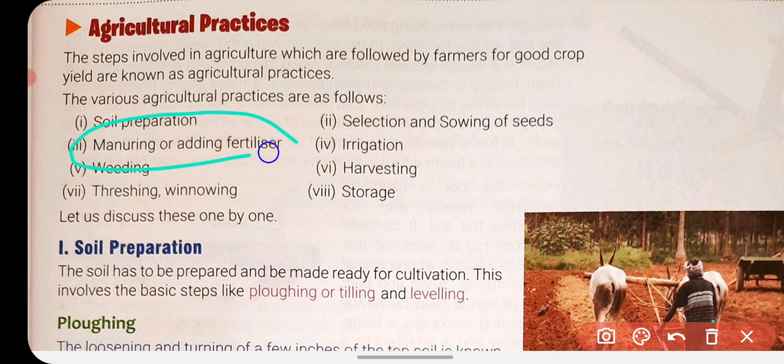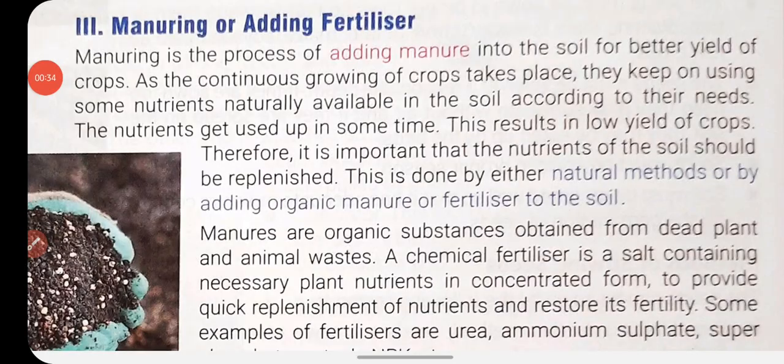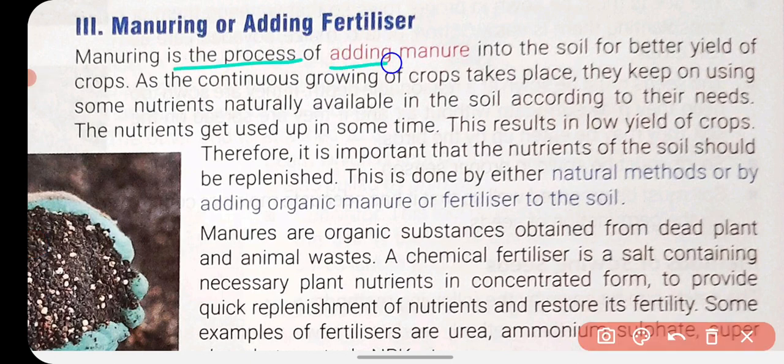So what is manuring and why do we add the fertilizer? We will discuss that. Manuring is the process of adding manure into the soil for better yield of crops.